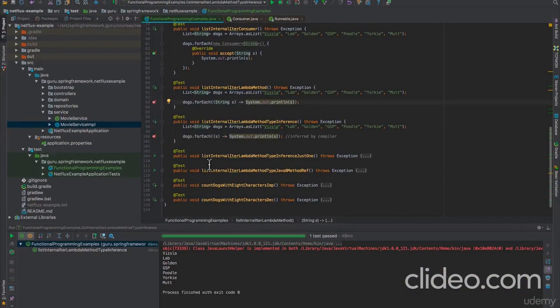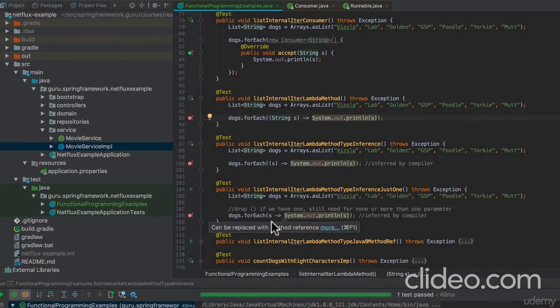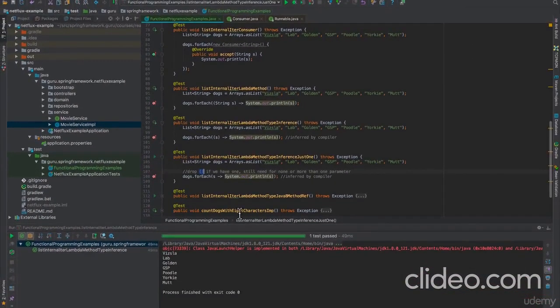But we can even take this a little bit further, and we don't need the parens. The rule is you can drop that if you only have one parameter coming in. So you can clean up your code a little bit further, and we still get the same output.